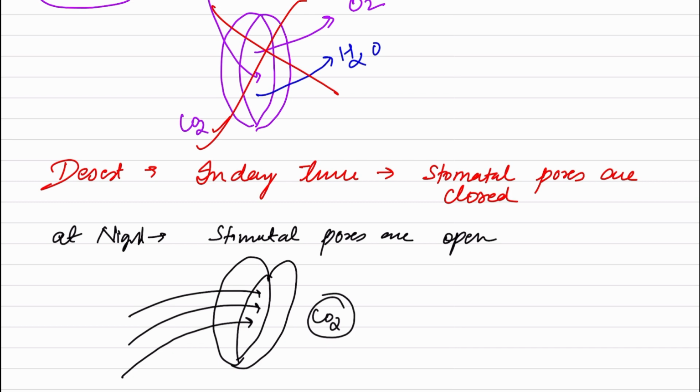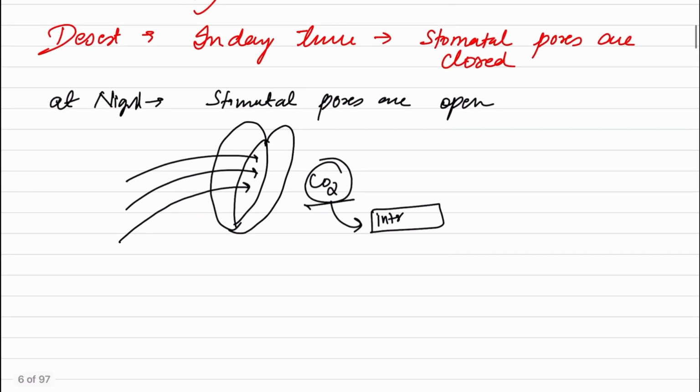And since carbon dioxide cannot be stored in the form of carbon dioxide for the meantime till morning, it is stored in a more stable form. Okay, so it is an intermediate form where the carbon dioxide is stored. That is actually malate or malic acid, but that is quite advanced. We won't be going into that part. But yes, in the night time, the carbon dioxide is stored.